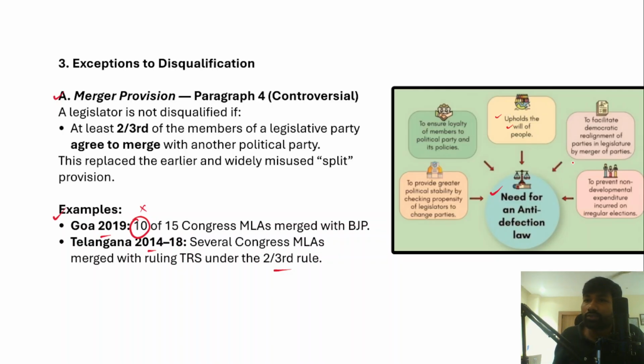The second reason is to facilitate democratic realignment of parties in the legislature by merger of the parties as well. And the third is to prevent developmental expenditure incurred on irregular elections. And apart from that, to ensure loyalty of members to the political party and its policies. Whatever political party they got the ticket from and won elections with, they should be loyal to that political party as well, and at the same time provide greater political stability by checking defections, right?